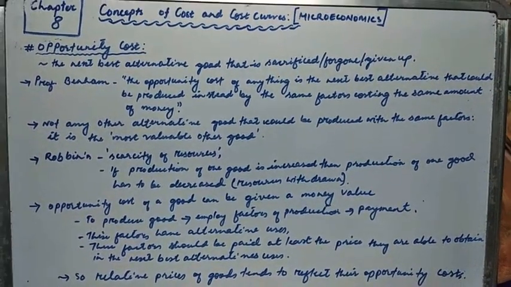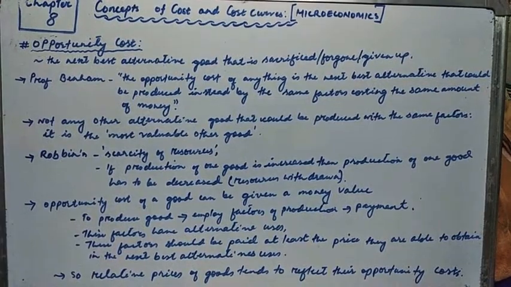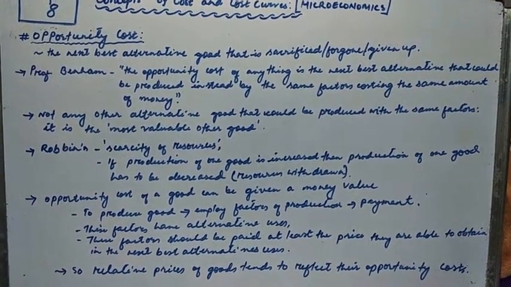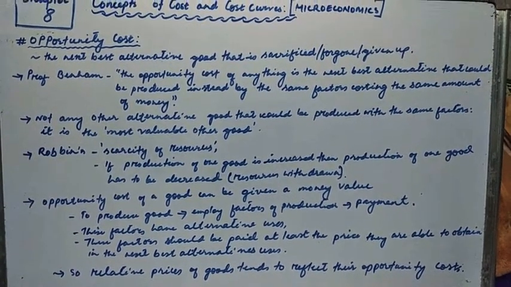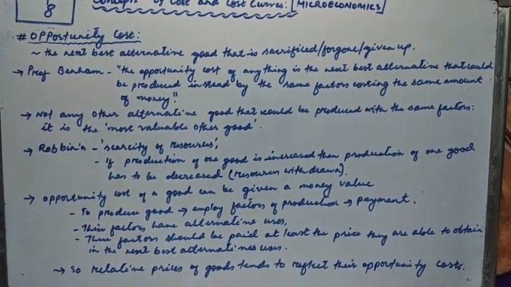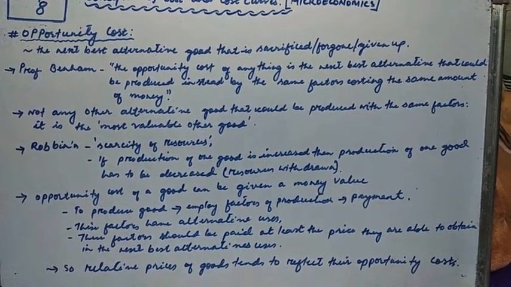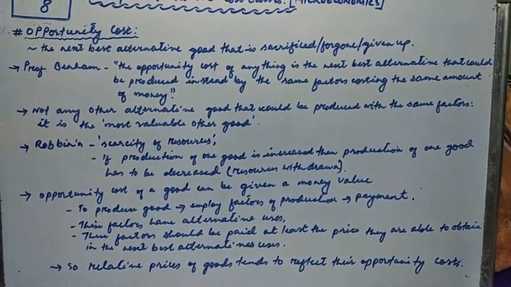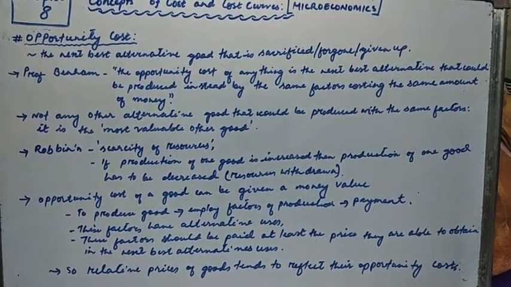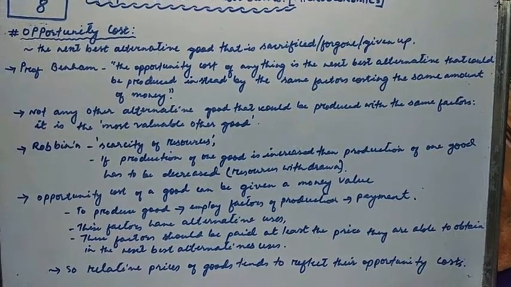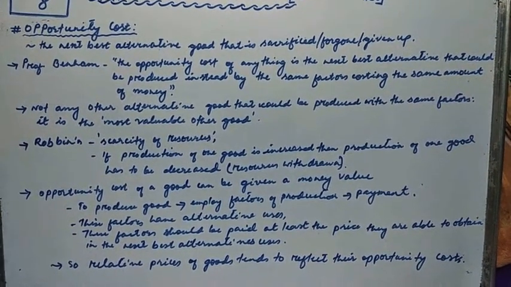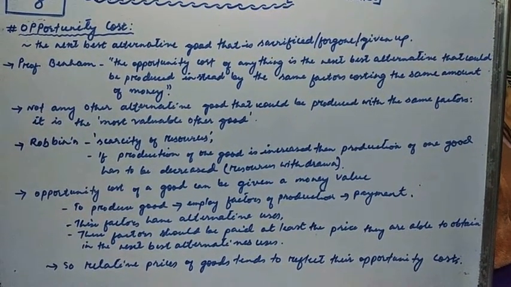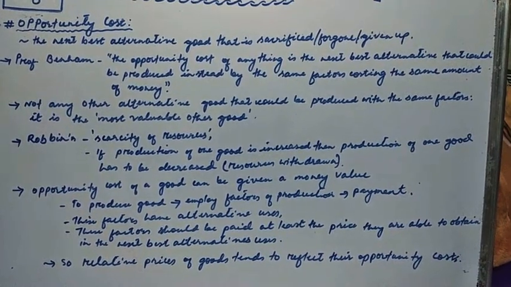Have you ever thought of a cost that is involved in buying the cup of coffee apart from the selling price that you pay to the shopkeeper or coffee shop? So opportunity cost is involved when you buy the cup of coffee for 10 rupees.